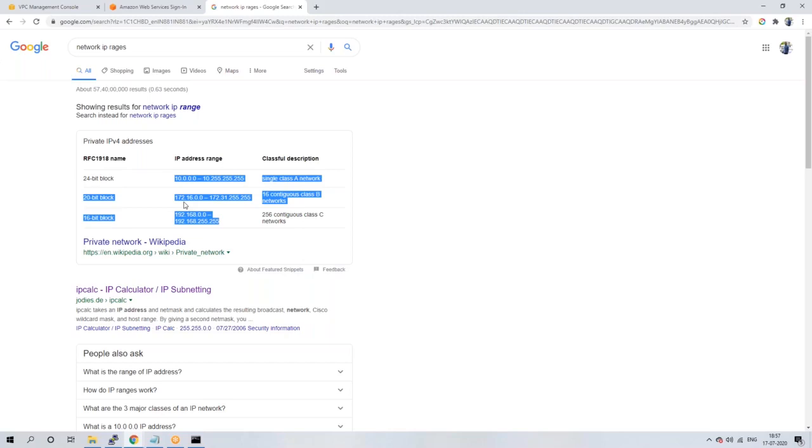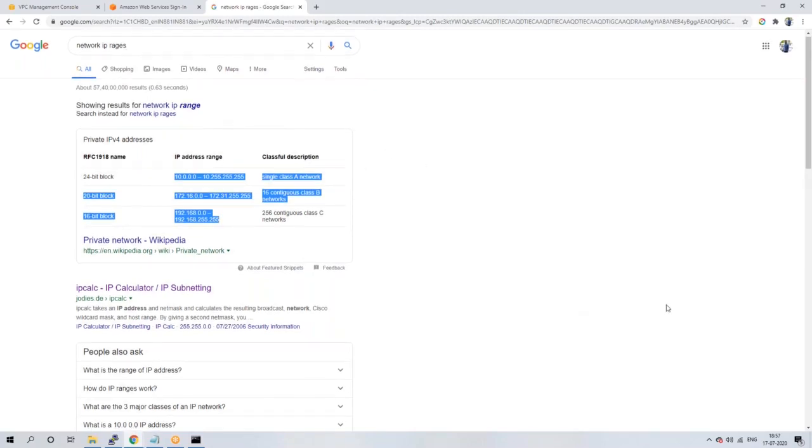Internally, they are in a single network. Your subnet will provide private IP addresses to all your EC2 instances. That is for internal communication, not for your purpose. So that is the public and private concept.